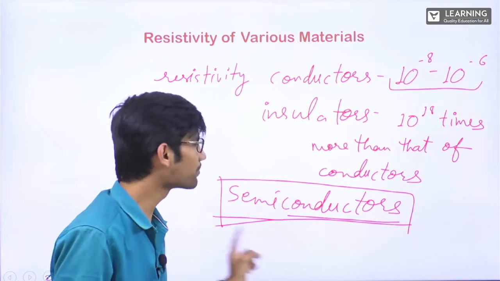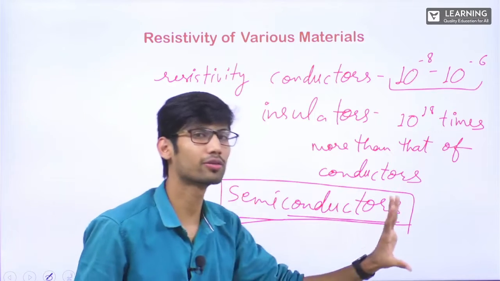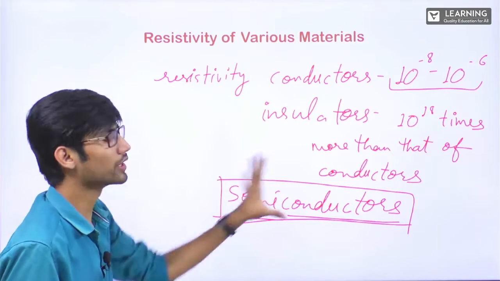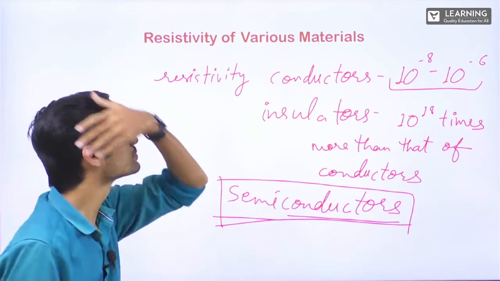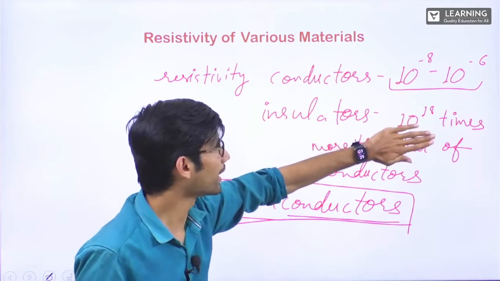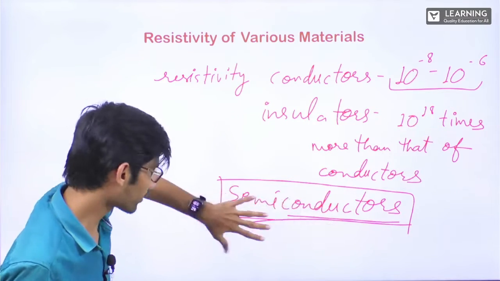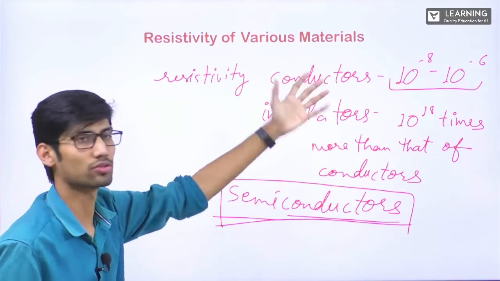So one complete chapter is there based on this. Right now, we are not going to discuss this. This is just for your information, what I told. Least resistivity, highest resistivity, and for them, the resistivity is in between these two.